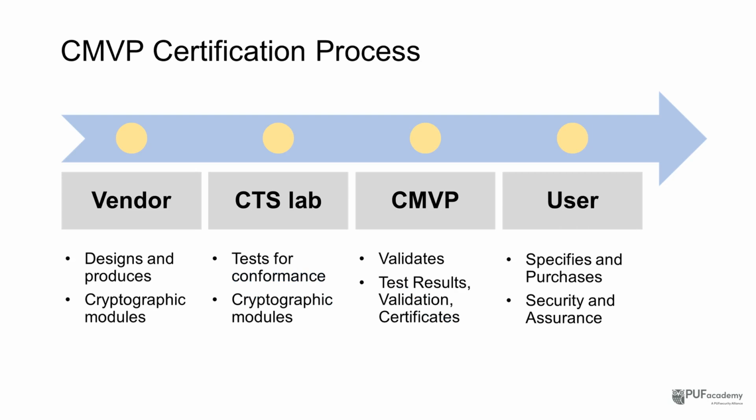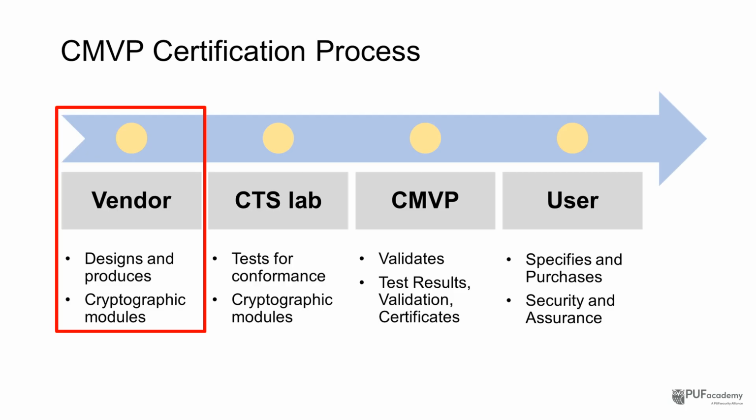Now, we've reached the last part of our FIPS 140-3 journey, so let's step back and see the whole picture, from getting ready to earning the CMVP certificate, to actually using it in the market. It all starts with design and production. As a vendor, you have to define your module boundary, finish the design and manufacturing, and pull together the required documents, things like your security policy, design evidence, and test results. You also need to secure CAVP certificates for all the cryptographic algorithms you'll rely on.